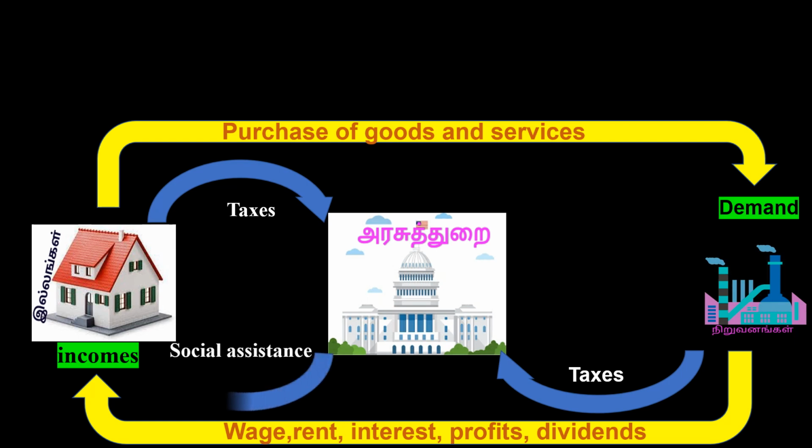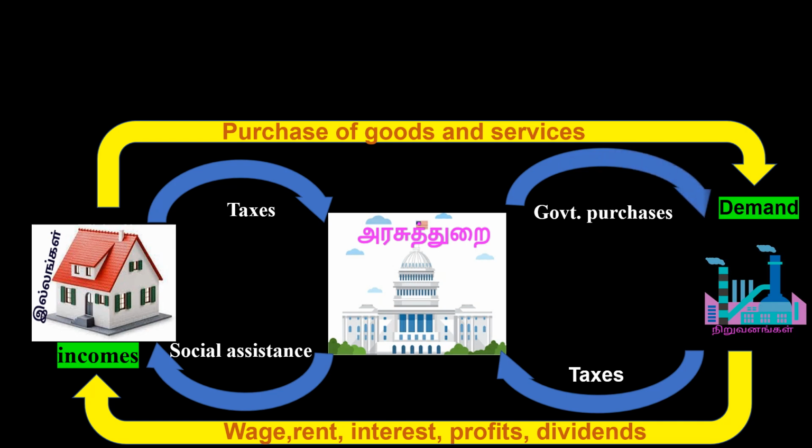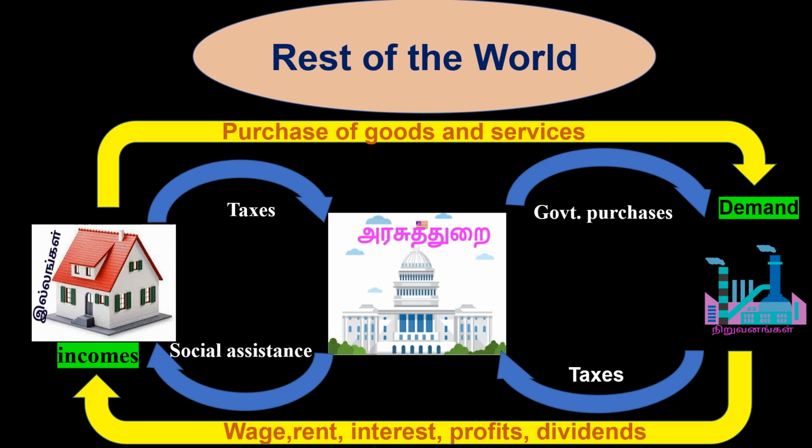Then the government is providing social assistance, that means basic amenities to the household sector. Moreover, the government is making expenditure such as purchasing of goods and services from the industrial sector. This is the basic three sector model we have seen.